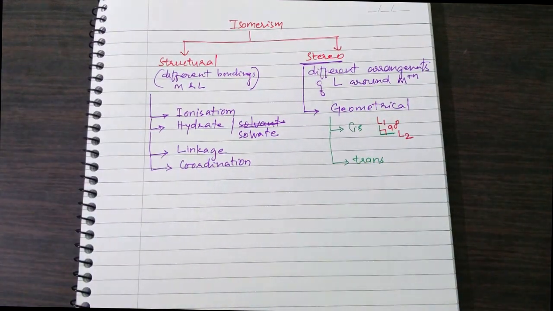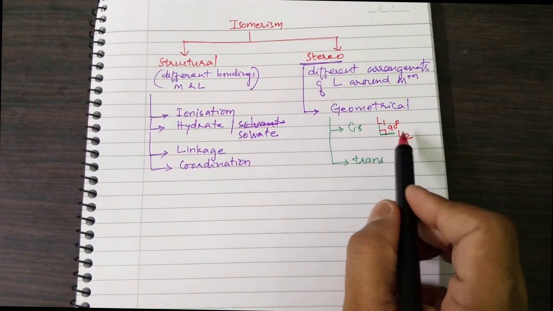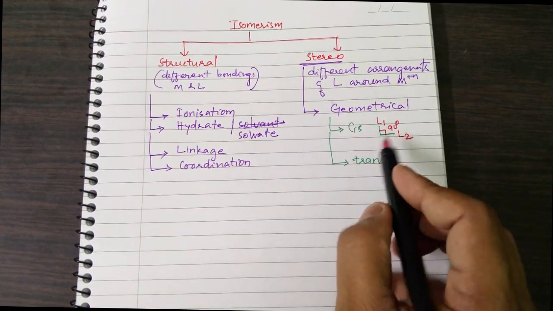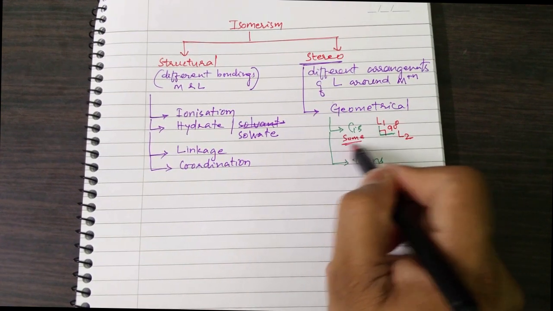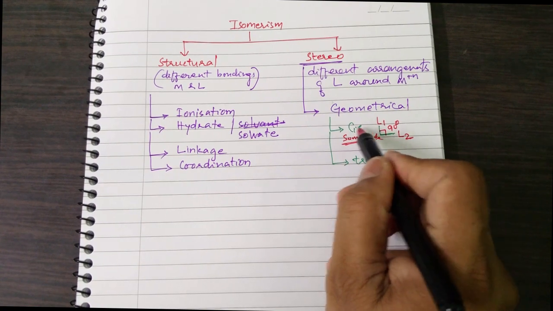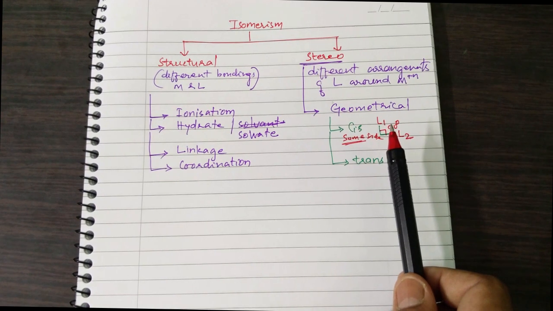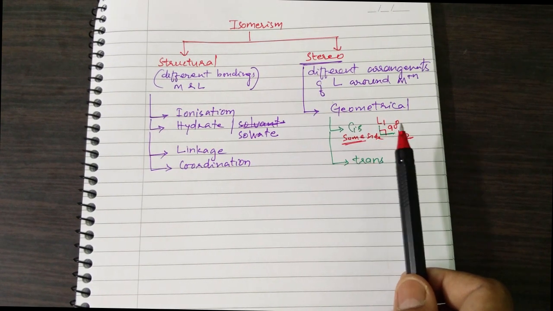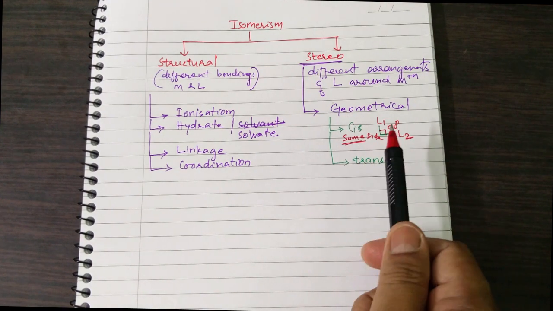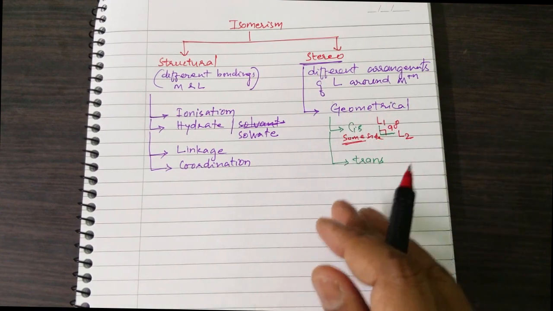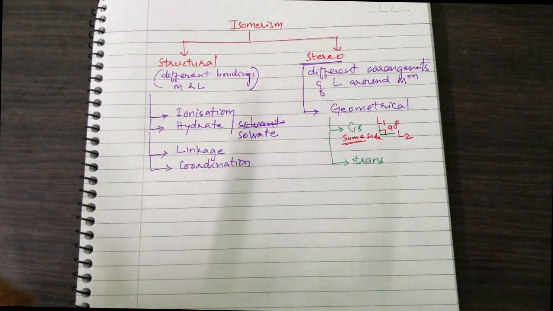It means that in the molecule, if the angle between the two ligands is 90 degrees, then they are called ligands of the same side. Therefore, it is called the cis form of the molecule.